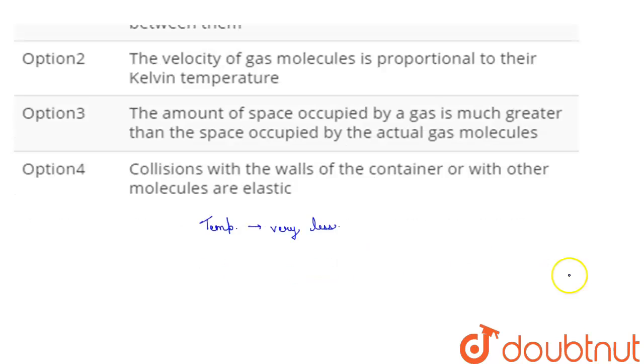And we know that kinetic energy is equal to 3/2 RT, where R is the universal gas constant and T is the absolute temperature of the gas.